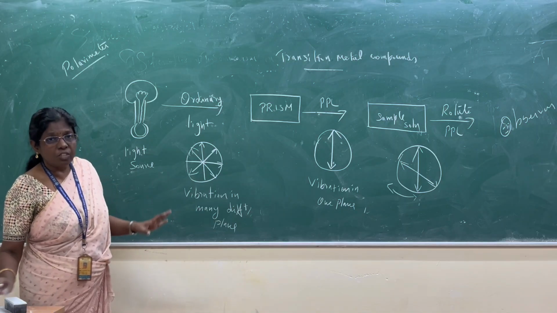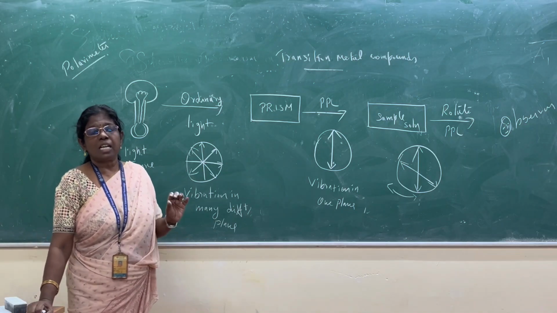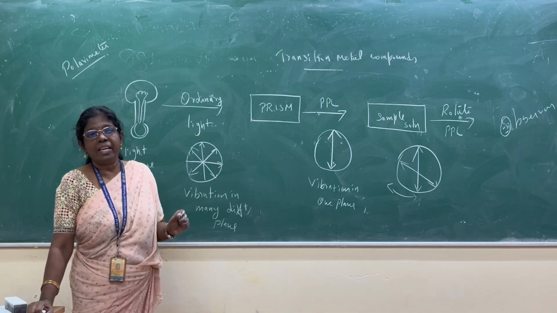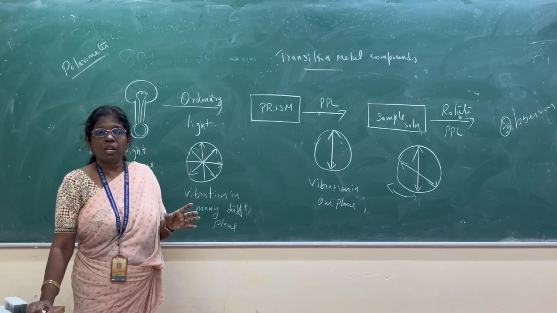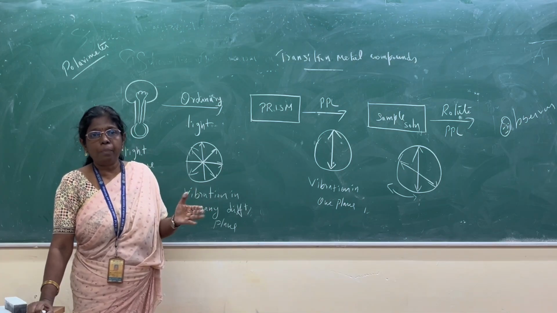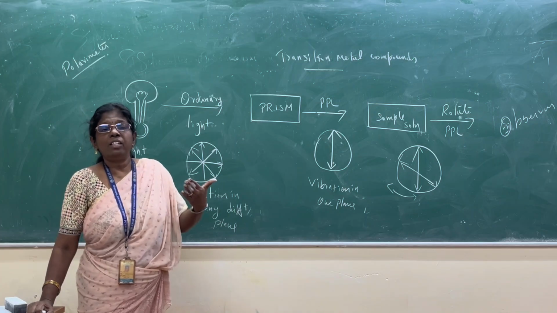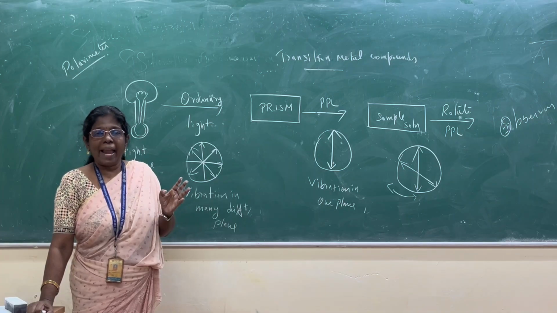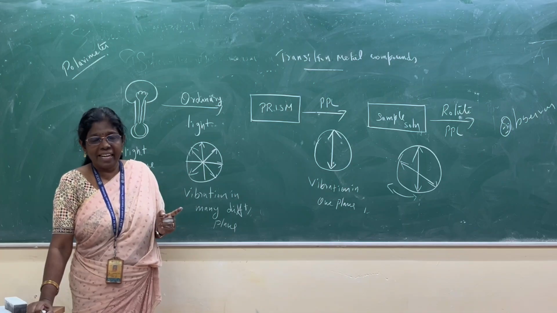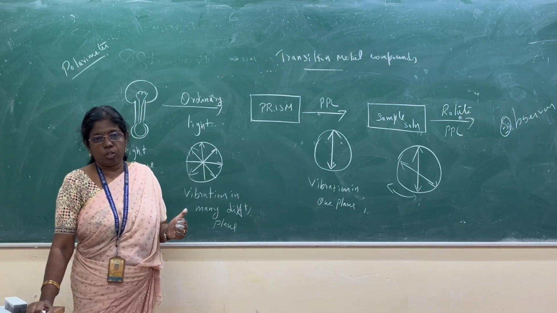So far in this video we discussed isomerism in transition metal compounds. Isomerism in transition metal compounds is mainly of two types, structural isomerism and stereoisomerism. Structural isomerism has four types: ionization isomerism, linkage isomerism, hydrate isomerism and coordination isomerism.